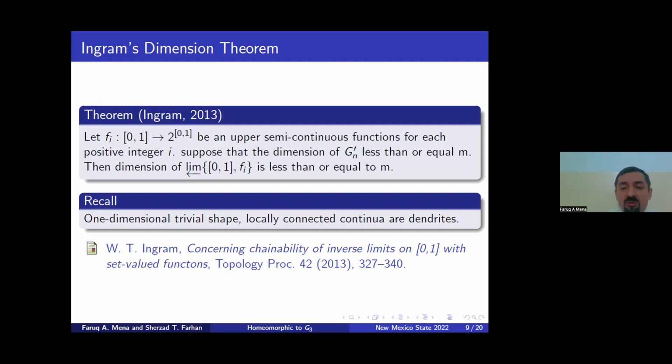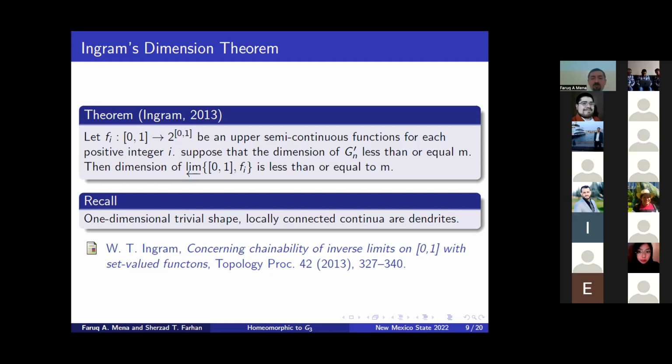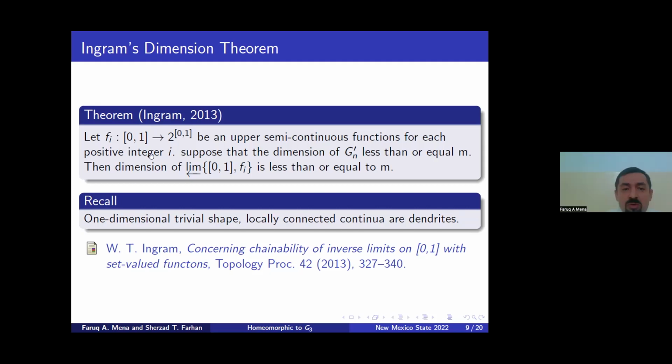If f_i is an upper semi-continuous function for each positive integer i, sorry, we don't need this. I changed this theorem. And suppose that the dimension of G_i prime is less than or equal to m, then the dimension of the inverse limit is less than or equal to m. So it is okay for each positive integer i. If this has happened, we say that the dimension of the inverse limit is less than or equal to m. Recall that one-dimensional trivial shape locally connected continua are dendrites.